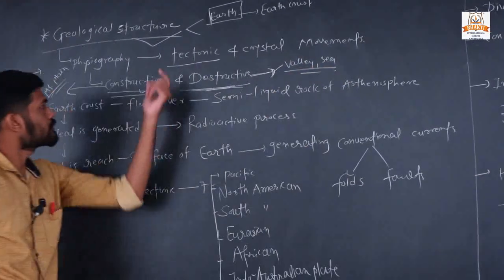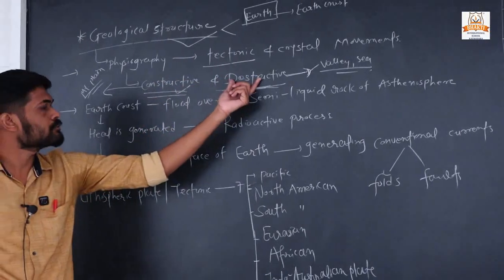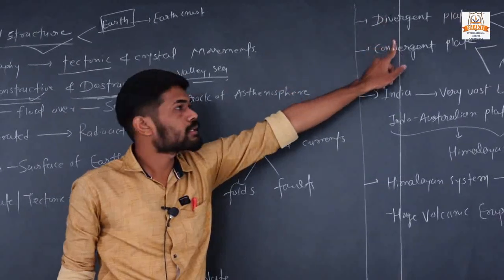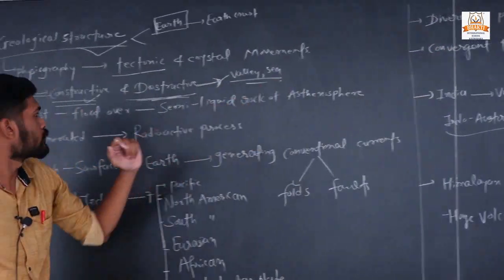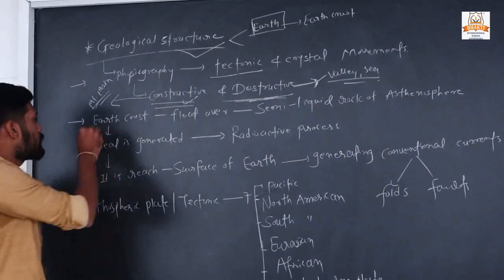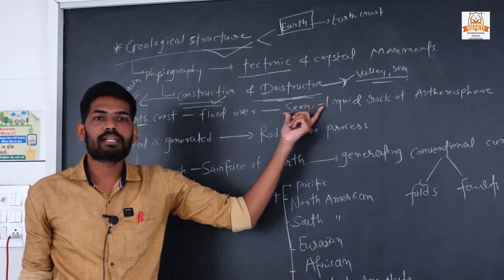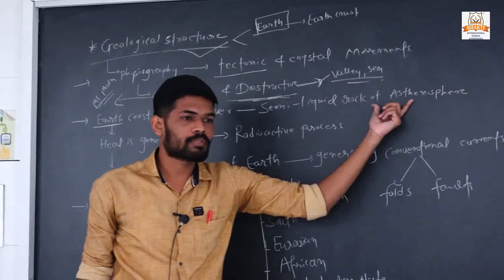Okay, we will see what constructive and destructive movement is, and for that we need divergent and convergent plates also. The earth's crust floats over the semi-liquid rock of the asthenosphere.